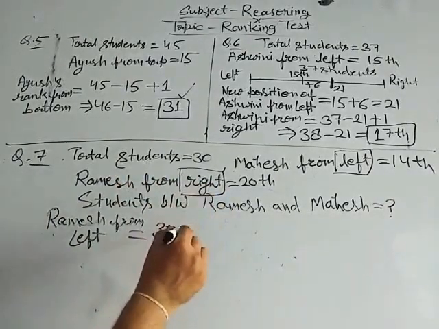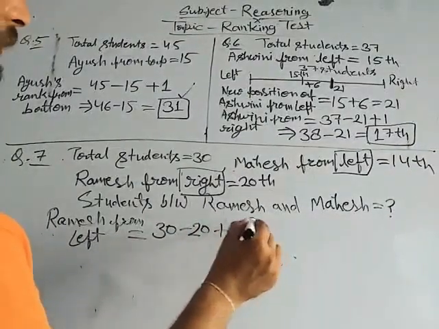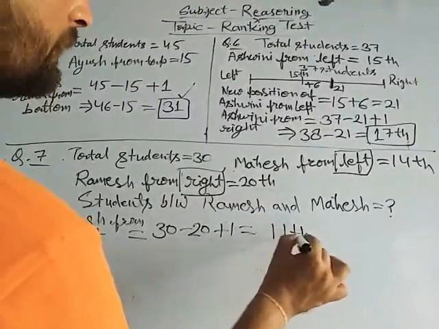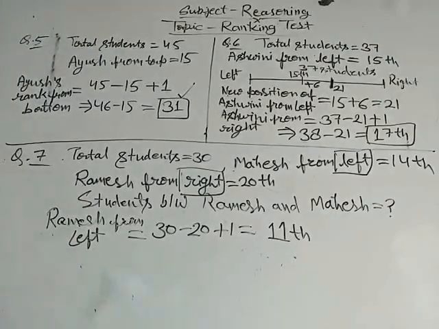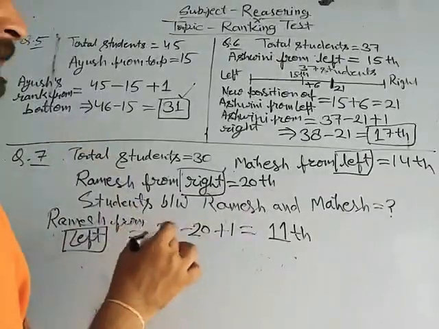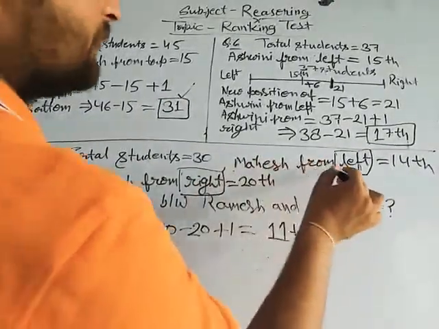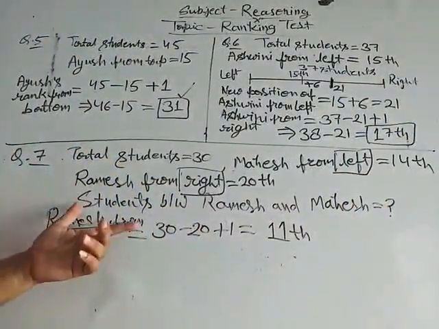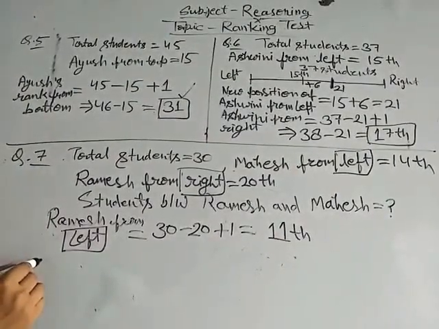Ramesh position from right is 20, so 30 minus 20 plus 1 is equal to 11th. So now the position of Ramesh from left is 11th, and the position of Mahesh from left is given. So we can determine the students between Ramesh and Mahesh.